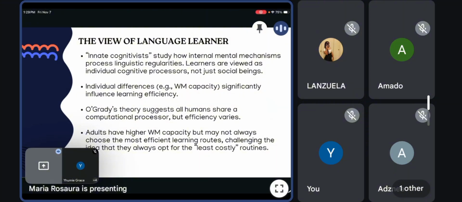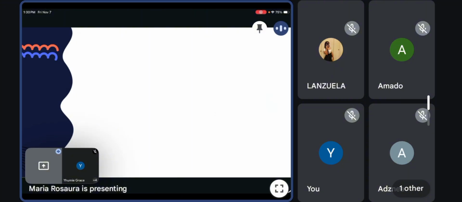So, all this research shows that second language learning is a mental, data-driven process, and language emerges from patterns in input shaped by memory, attention, and experience, not by memorizing rules. So, the key is how efficiently each learner's brain processes and automates those patterns through use. So, that's all. Thank you.